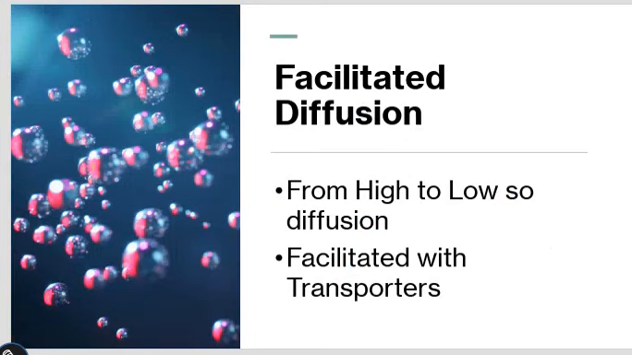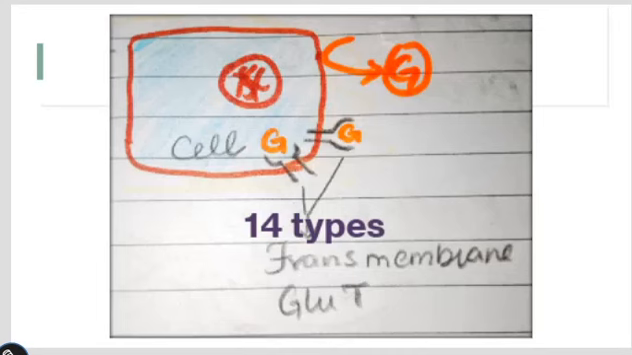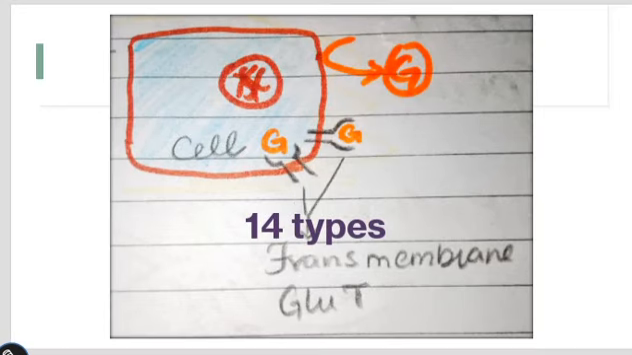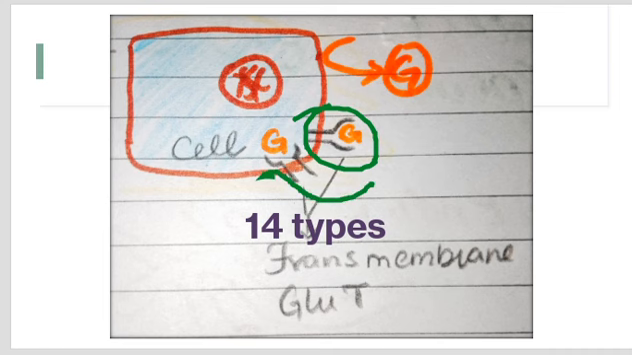Facilitated diffusion: since glucose moves from higher concentration to lower, it is called diffusion. And it is not simple diffusion, it needs glucose transporters, so it is called facilitated diffusion. It is diffusion of glucose, facilitated by the glucose transporters. As we can see here, glucose is a molecule drawn in black color. When it gets in contact with the transporter, it then secretes the glucose into the cell.